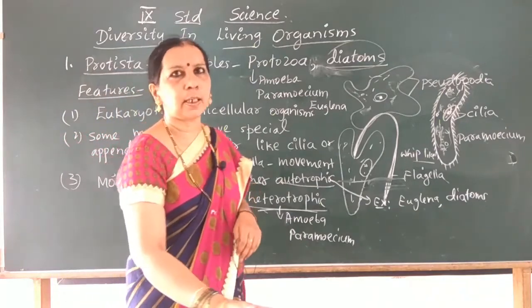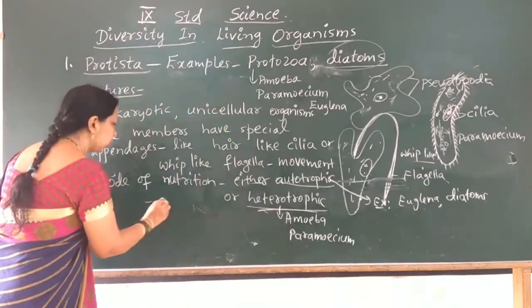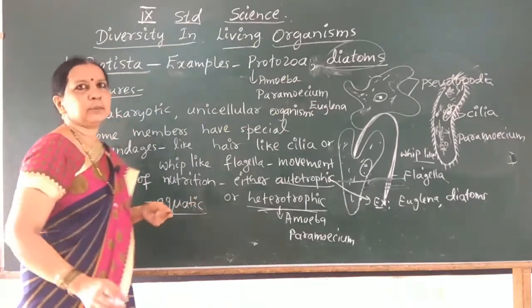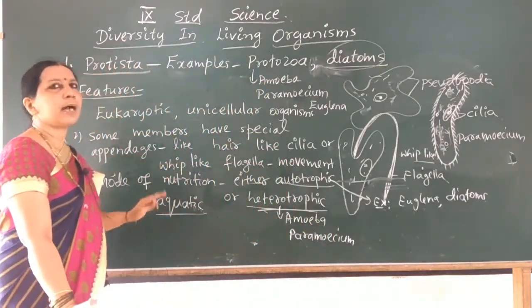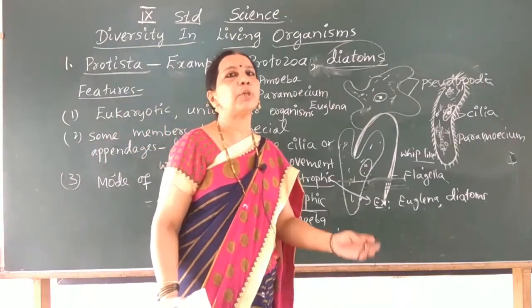They are also predominantly aquatic, which means their habitat is water. So these are the important features of the kingdom Protista.